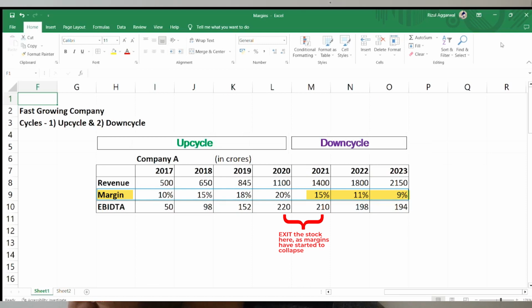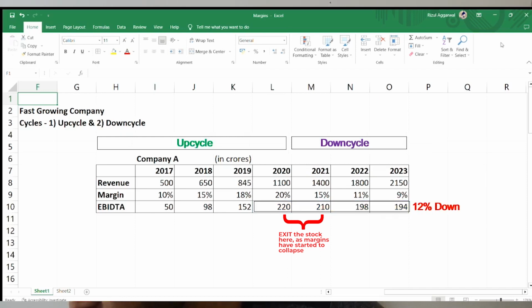So what is happening is, look at the EBITDA of the company. It has grown to 220 CR in year 2020. In the next 3 to 4 years, from 2020 to 2023, look at the EBITDA of the company, the operating profit of the company. It has actually declined by 12%.